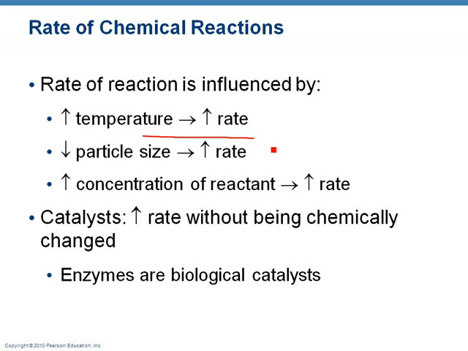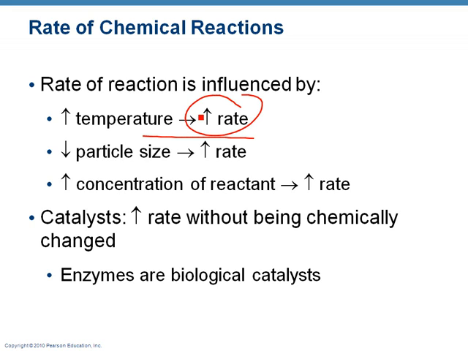Think about making iced tea. When does the sugar dissolve faster, when it's cold or when it's hot? When it's hot. So if you put the sugar in hot water, the sugar dissolves a whole lot better than it does in cold water. So that high temperature increases the rate of breaking down the sugar molecules or compounds.